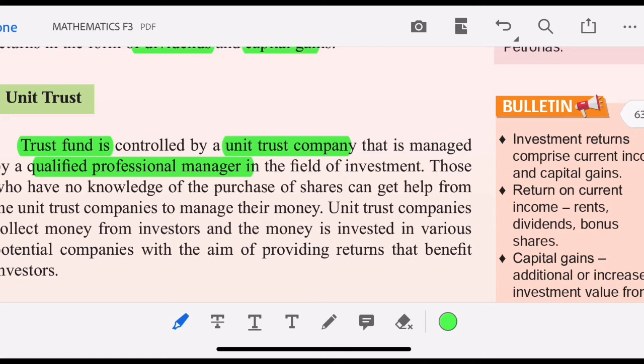Those who have no knowledge of purchasing shares can get help from the unit trust company to manage their money. Unit trust companies collect money from investors, and the money is invested in various potential companies with the aim of providing returns that benefit the investor.